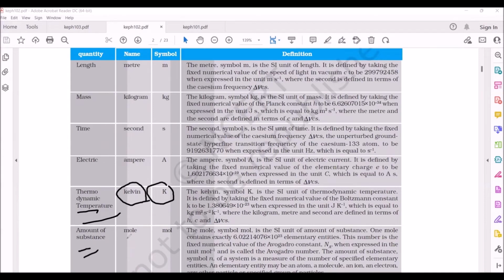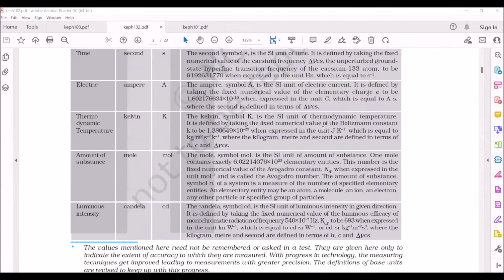Amount of substance unit is mole. We are representing it with MOL because M is already designated for meter. In order to differentiate between meter and mole, we are taking MOL. Similarly, for luminous intensity, we are taking the candela, CD, because C is designated to some other unit.